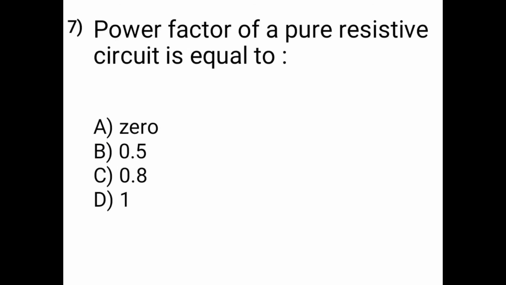Then the next question is, power factor of a pure resistive circuit is equal to. Options are, A is 0, B is 0.5, C is 0.8 and D is 1, means unity. The correct answer is option D, unity. The power factor of a pure resistive circuit is always unity.